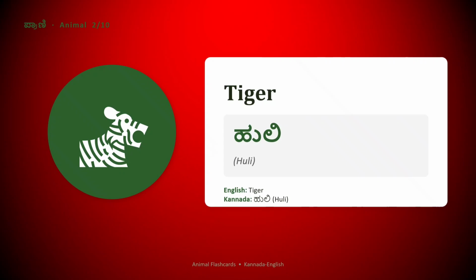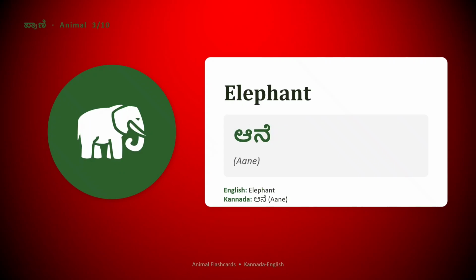Huli is a tiger. Very good. Elephant. Elephant is called Aane. In Kannada, elephant is called Aane. Try repeating Aane. Very good.